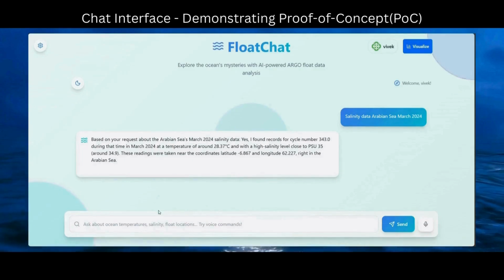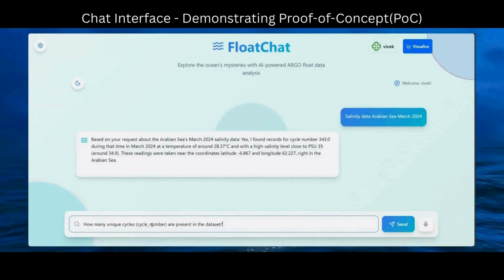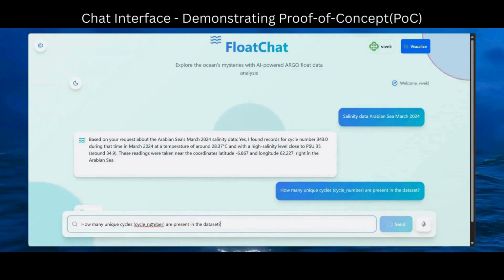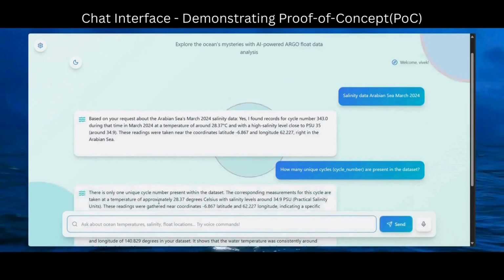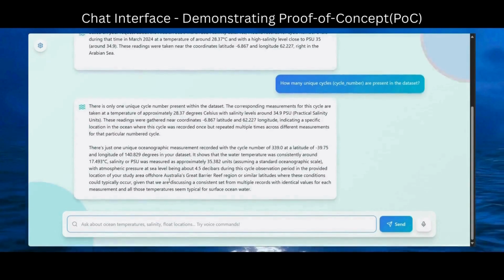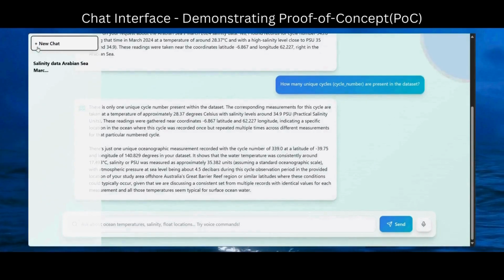We can ask another question such as how many unique cycles are present in the dataset. The LLM then analyzes it and answers the question as follows. As we can see, it has answered that there is only one unique cycle present within the dataset that we have currently used for our demo.